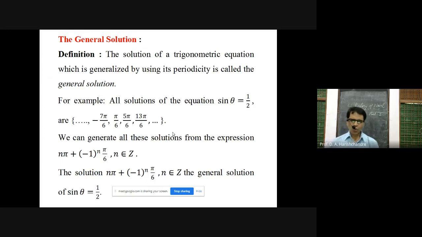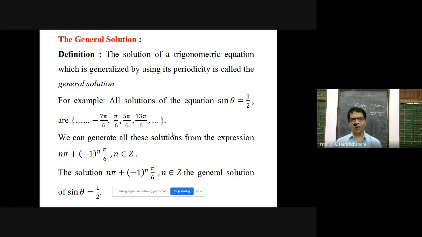The solution of a trigonometric equation which is generalized by using its periodicity is called the general solution. We know that trigonometric functions are periodic functions. So using that periodic property of the trigonometric functions, you can generate a number of solutions to that trigonometric equation from its principal solution.